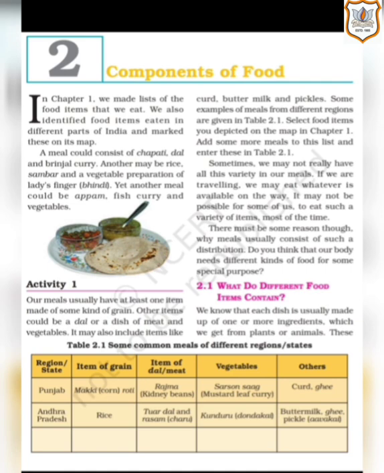For example, we learned that in Punjab, mostly people like to eat chole bhature, sarson da saag, makki ki roti, while the South Indian people mostly prefer to eat idli, dosa, uttapam and so on. A meal could consist of chapati, dal and brinjal curry. Another may be rice, sambar and a vegetable preparation of lady's finger.